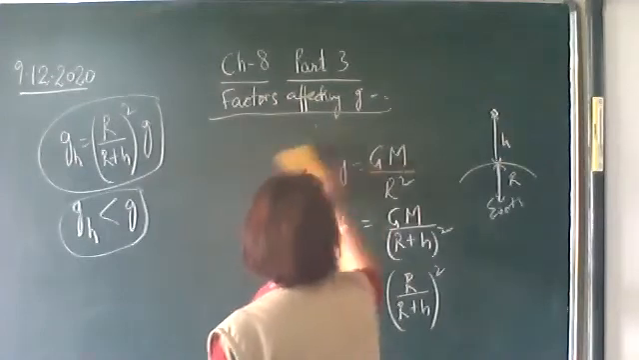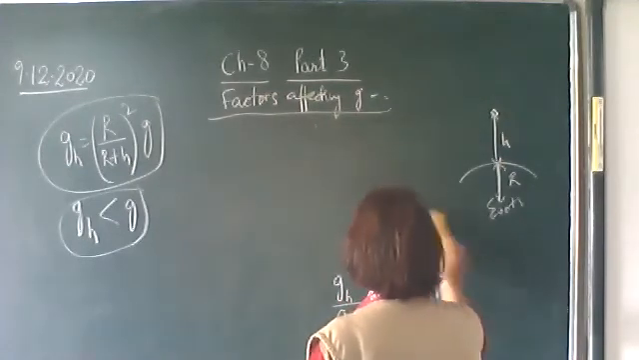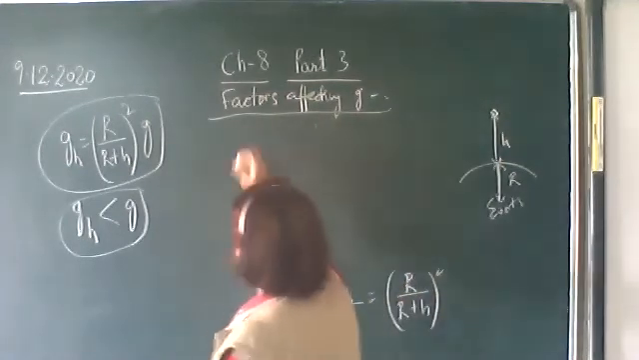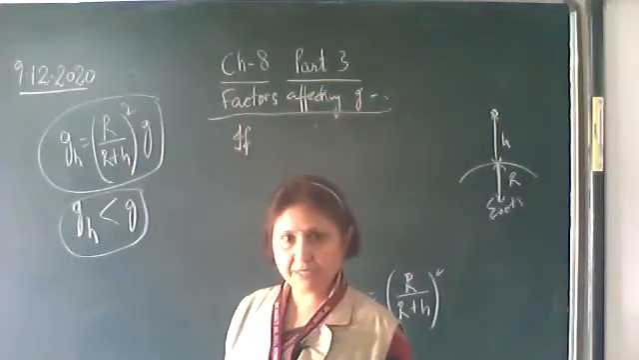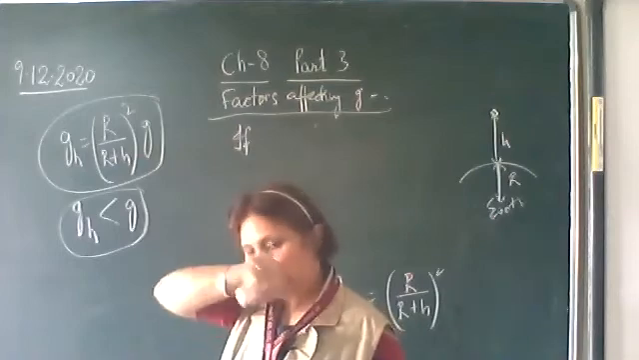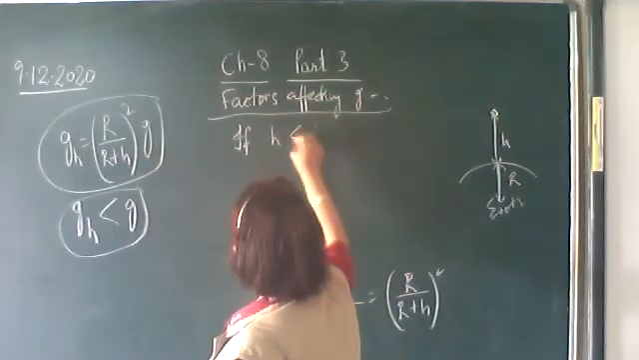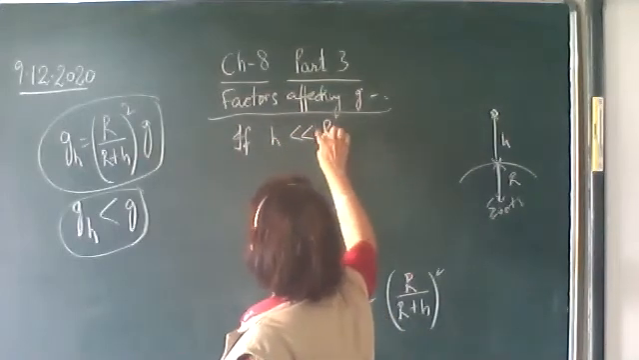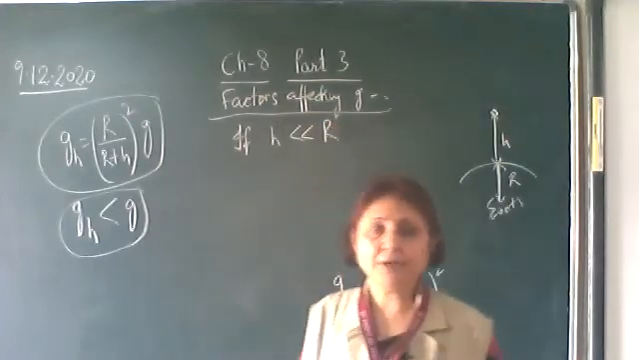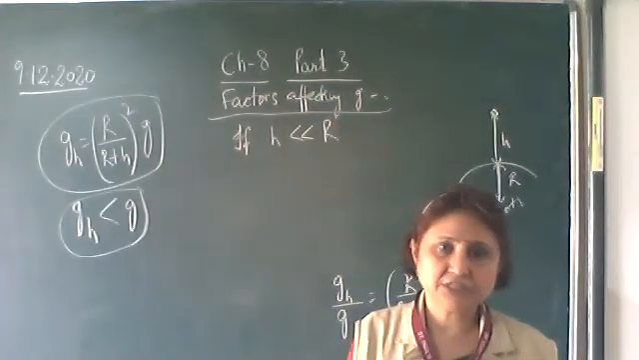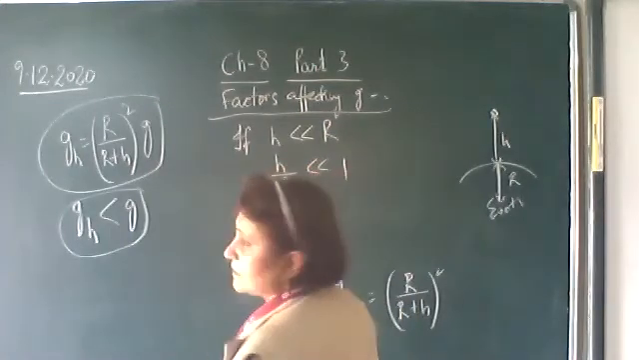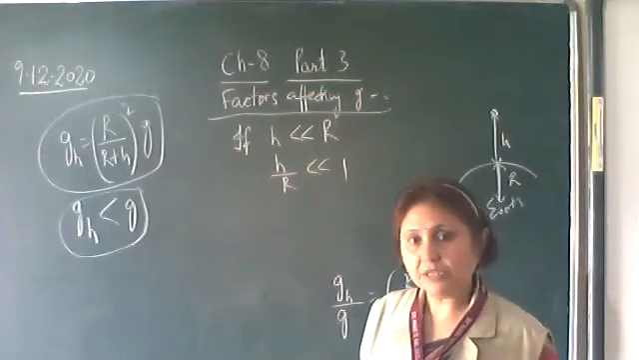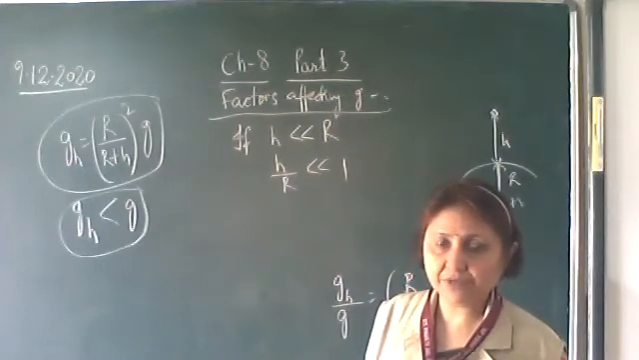Okay, if h is much less than r, we write this equation. You will use this formula only for the numericals. But if it is given in the question that h is much less than r, that is h by r is much less than 1, what does it mean? h upon r is much less than 1. Then see what formula we can use.